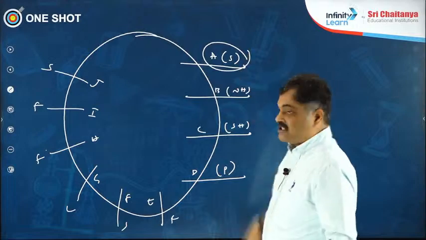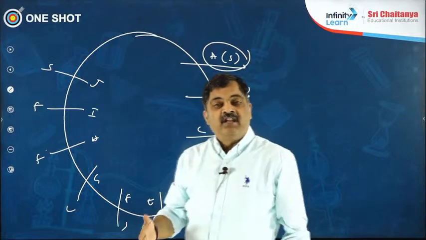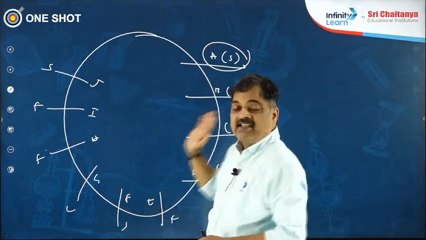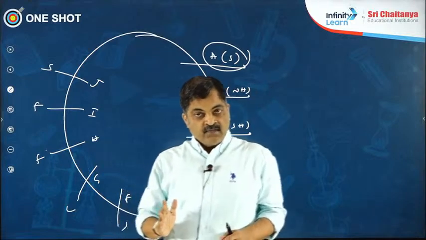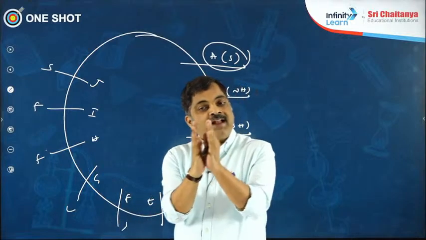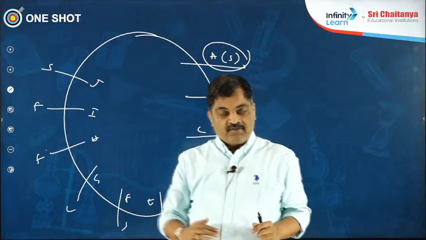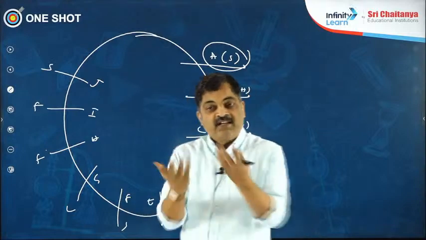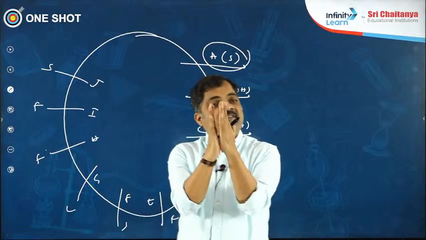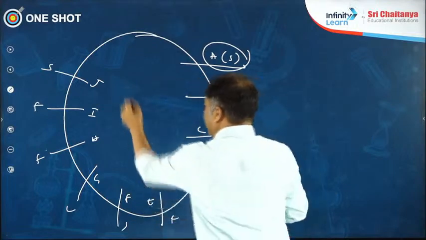Now A, the scientist name. I'll start with Auxins. What Francis Darwin and Charles Darwin did. They were observing a plant, and the plant started peeping out of the window suddenly. Out of nowhere, it was looking out. They got fascinated. Why is it peeping out? They observed that light is falling on one side, like this.